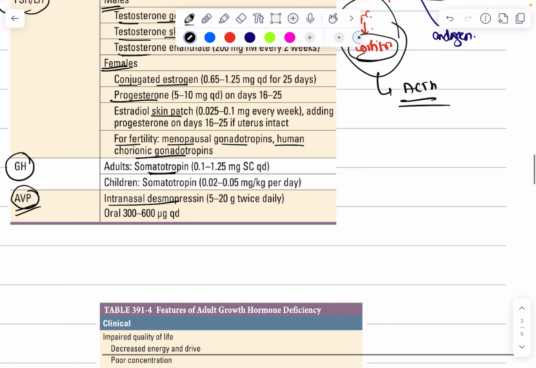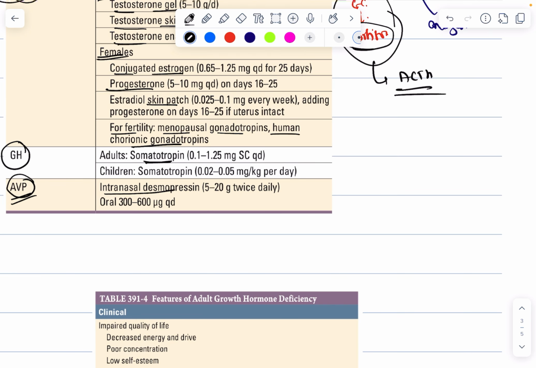And one more thing to remember is that whenever there is loss of pituitary hormone, the loss is in the following order. First thing to go is growth hormone, followed by FSH and LH, followed by TSH, followed by ACTH. And this is important because in children, the most common presentation will be dwarfism or stunting of growth, because growth hormone goes at the beginning.